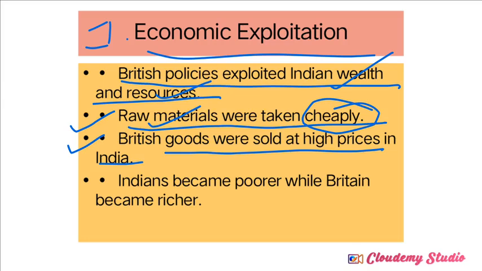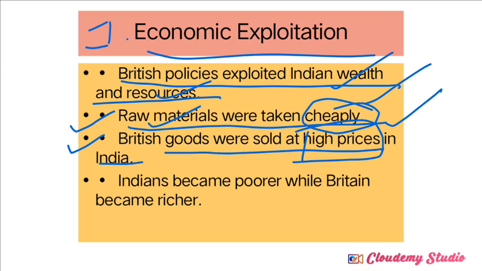Every good and product was manufactured by the Britishers and sold in Indian markets at very high prices. While purchasing, Indians had to pay a high price, while when selling raw materials or goods, they were getting a very small amount. This represents the decline of the economic condition of Indians.